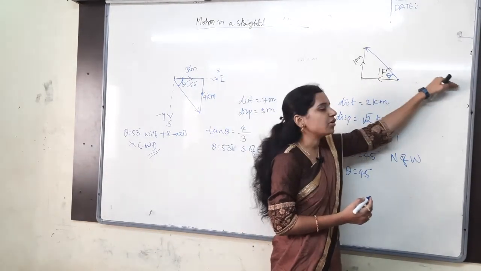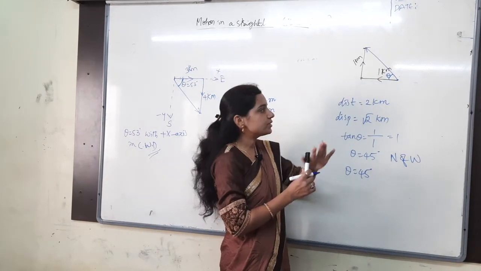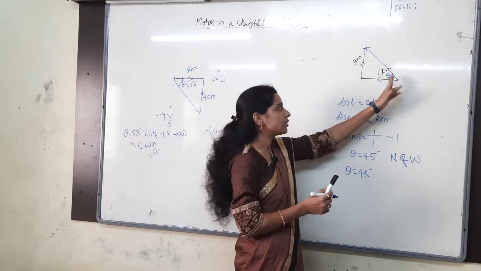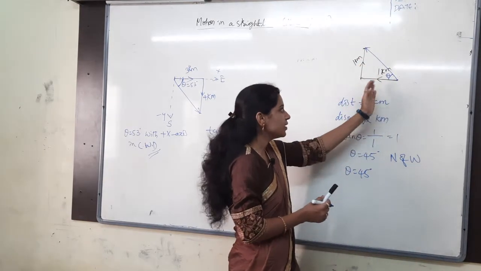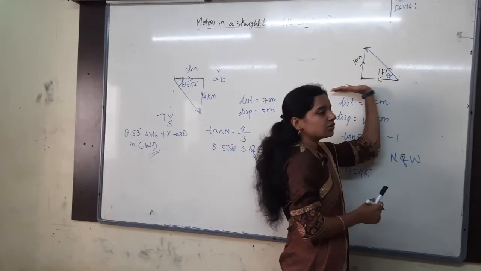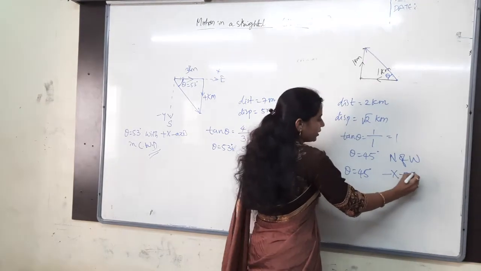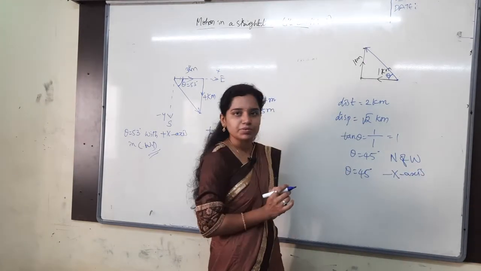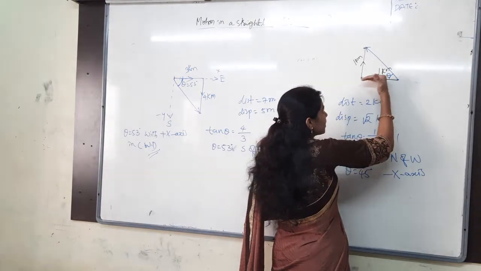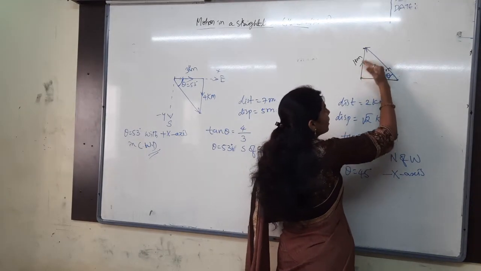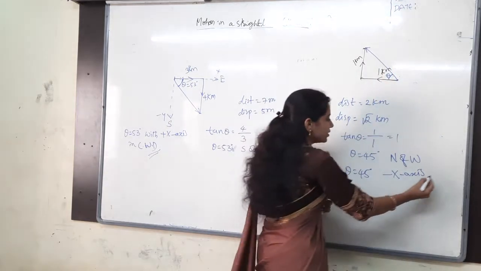See, this is the positive x-axis, this is the negative x-axis. Correct? See my diagram only. You can draw the diagram here also, you can be taken as theta, but see this diagram only. Now the angle is with respect to what? Negative x-axis. Theta is 45 with respect to negative x-axis. Now from the negative x-axis, the vector is oriented in this direction. In this direction, nothing but what direction will you get? Clockwise direction.